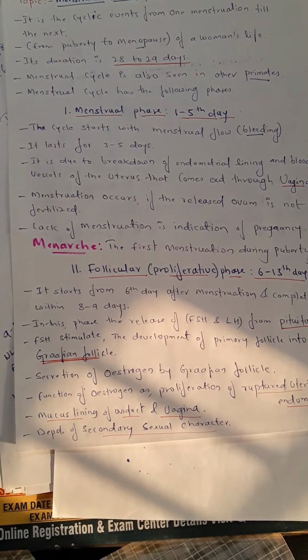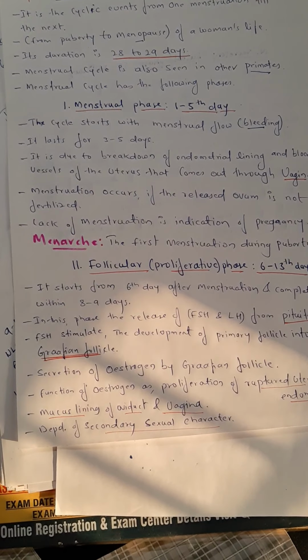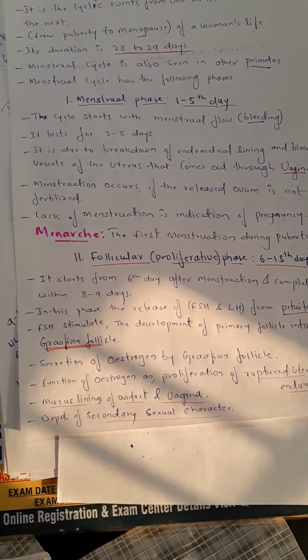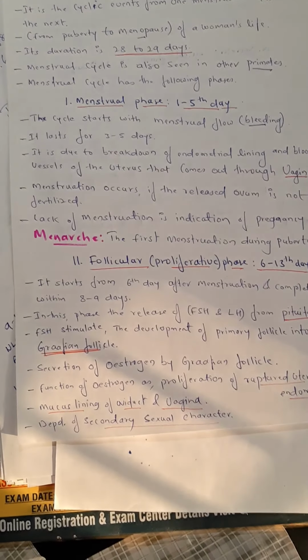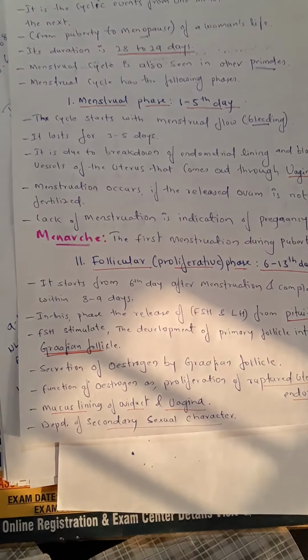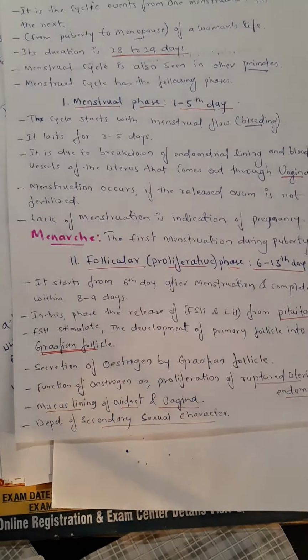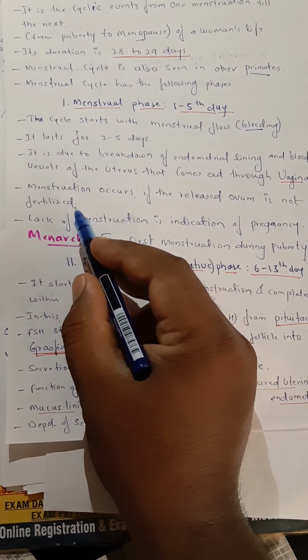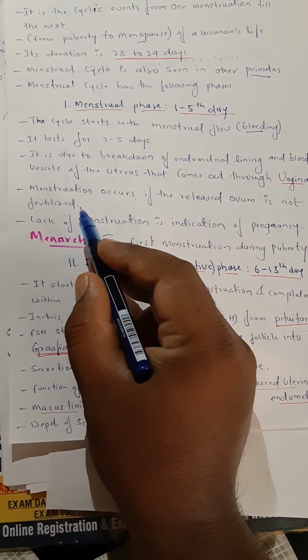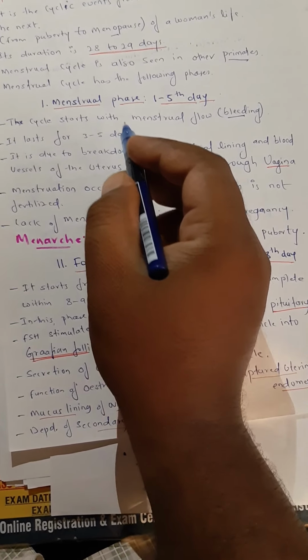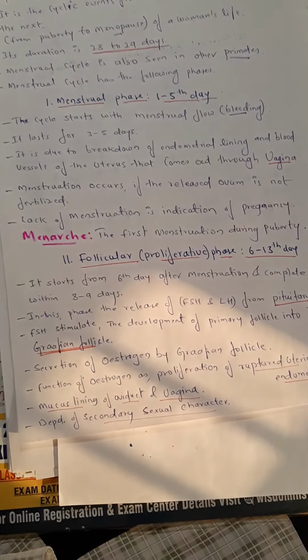Every month, every woman, every girl shows a menstrual cycle. So in the absence of sperm, the absence of copulation, the absence of mating, when sperm is not present in the female reproductive tract, there is a release of this, and that means there is an occurrence of the menstrual cycle.